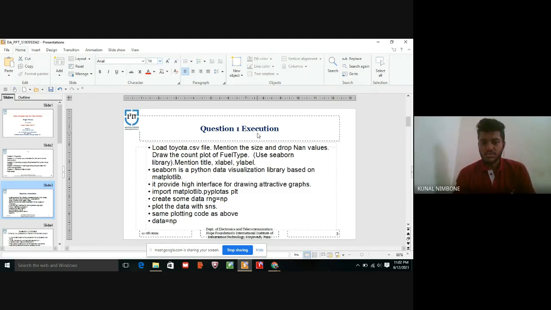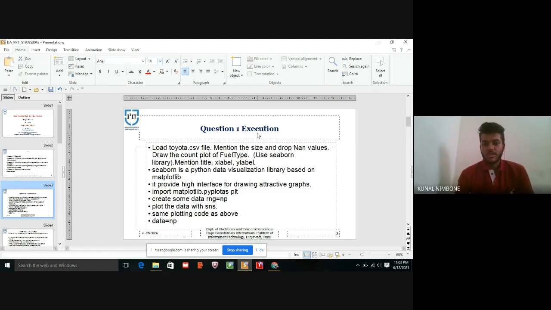Here, the execution of this from Seaborn is a Python data visualization library based on Matplotlib. Yes. Here we use the Seaborn libraries, and it provides a high-level interface for drawing attractive graphs, like histograms.